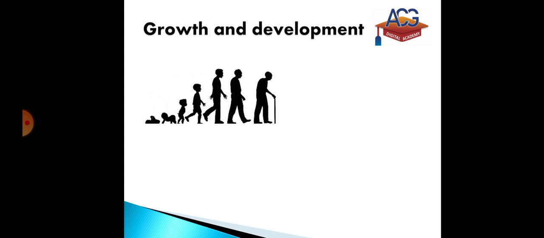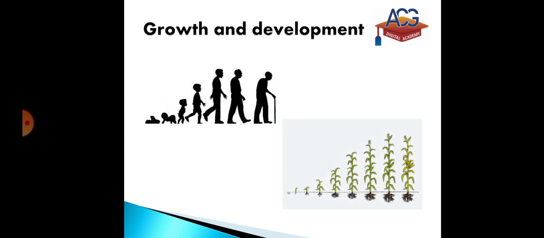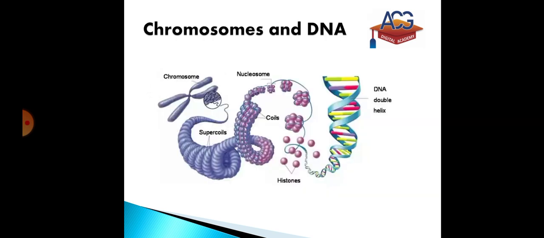The fifth chapter of our second year biology is growth and development, that is, how individuals show development. It may be physical development, linguistic development, or various other types of development. Every living organism shows development, whether it is a plant, an animal, a human, or anything living. Development is a fundamental character of life. So we will discuss it.